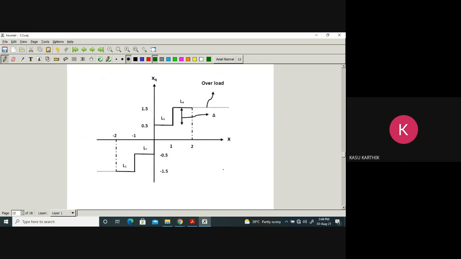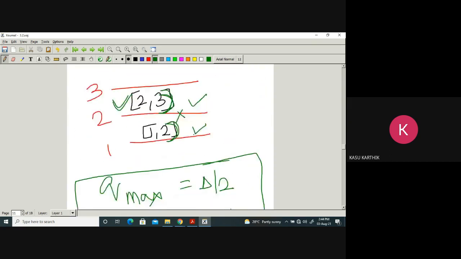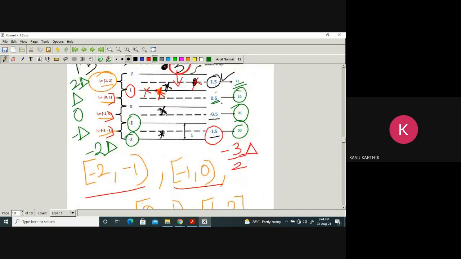Okay. Anyway, so this is 0. If anything lies between 0 and 1, it is quantized to 0.5. Input is x, output is x cube. If anything lies between 0 and 1, it is quantized to what? 0.5. Yes or no? 0 and 1 quantized to 0.5.